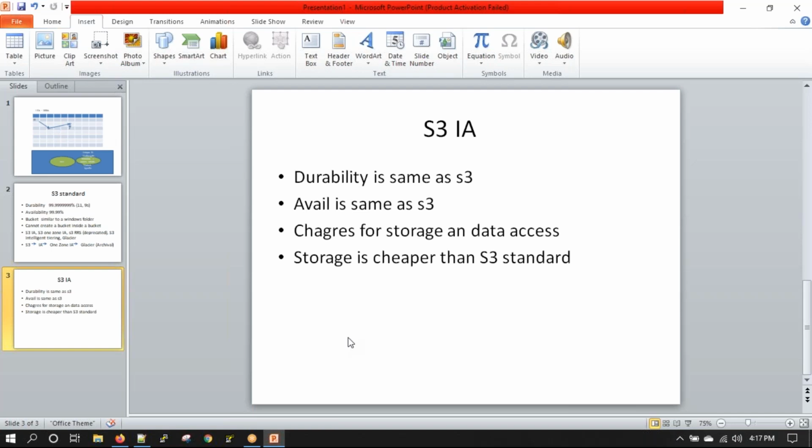Storage is very cheap. You have to pay for every request of download that you make, but you have to wait a certain amount of time for it to be available.